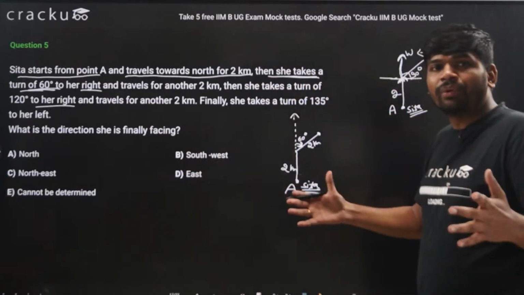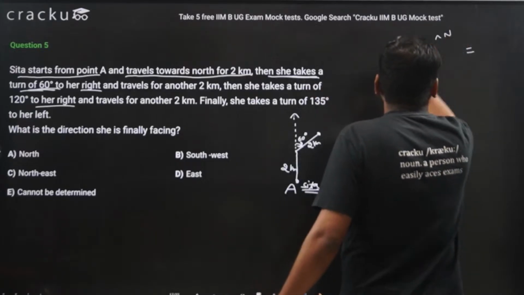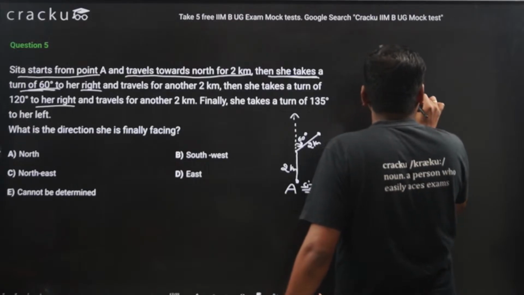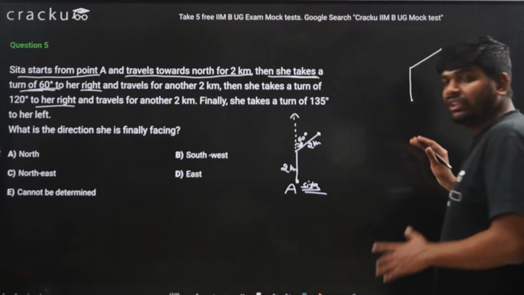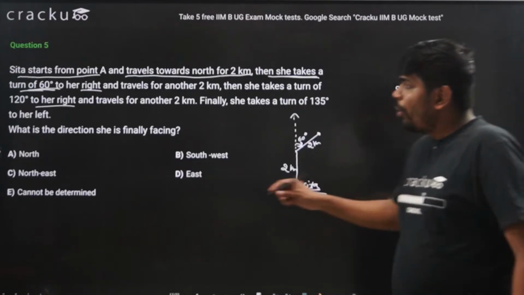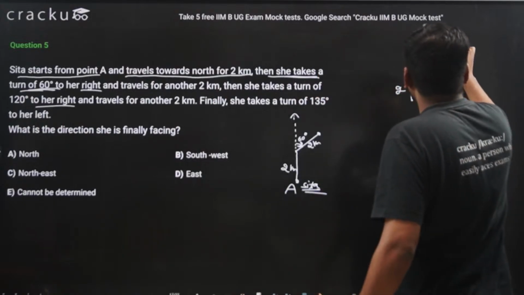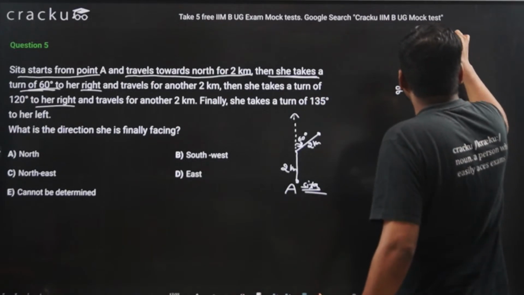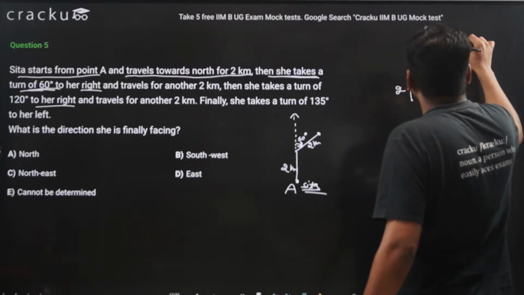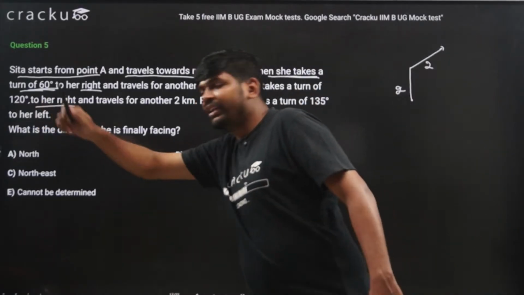Now again I have to draw the coordinate axis. I will make a rough diagram here. This is the position, 2 kilometers, 2 kilometers. Now 120 degree to her right. When I am facing in this direction, left is this, right is this. So she turns 120 degree.